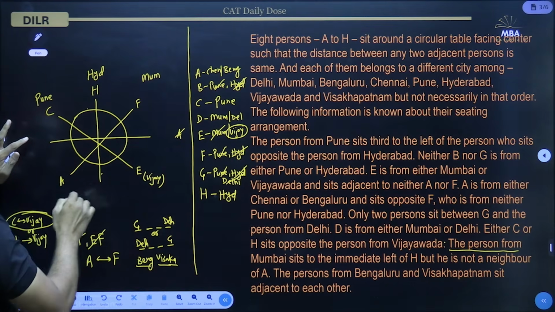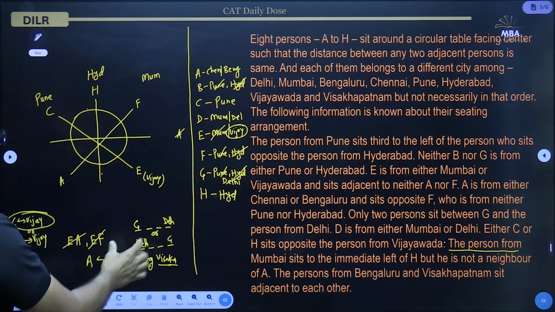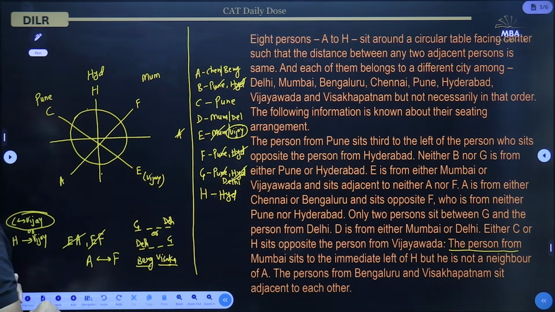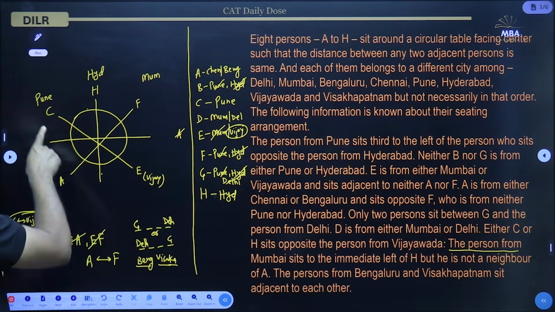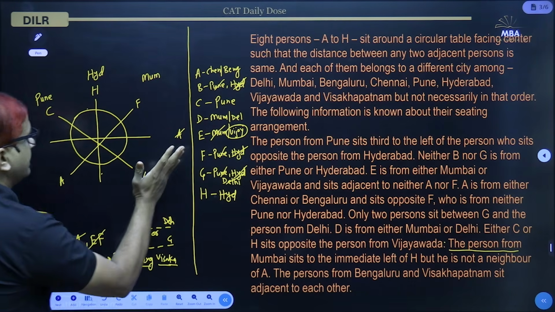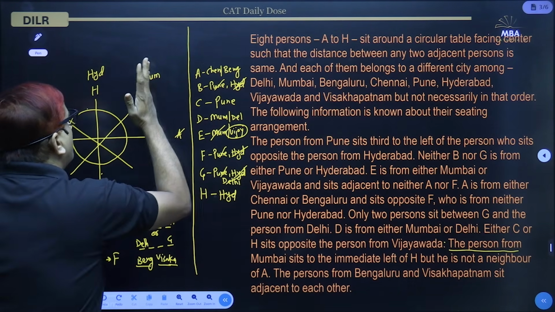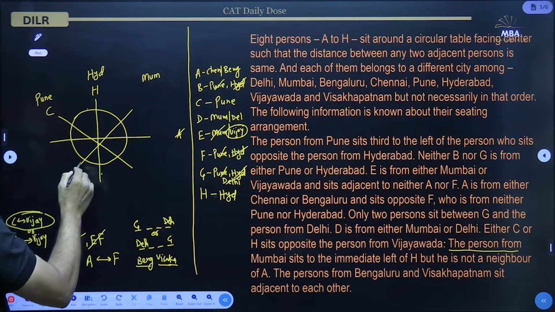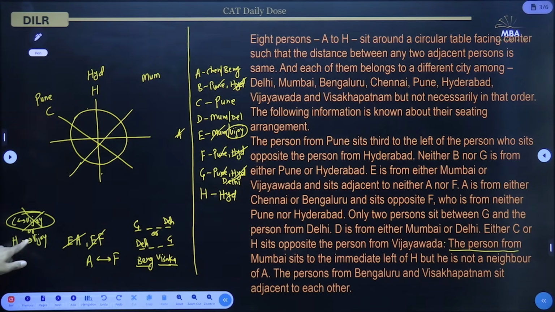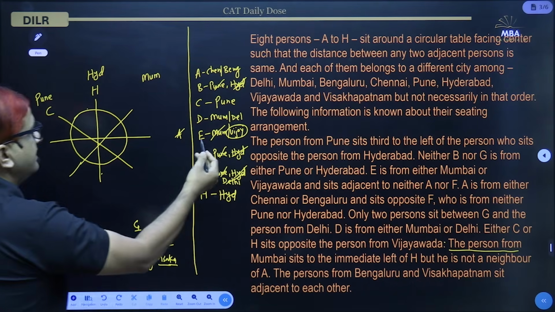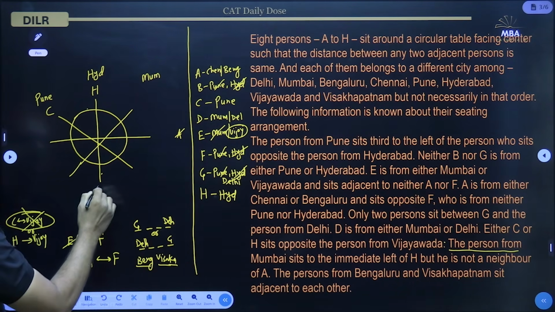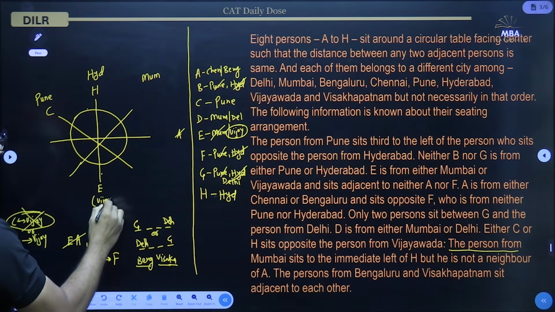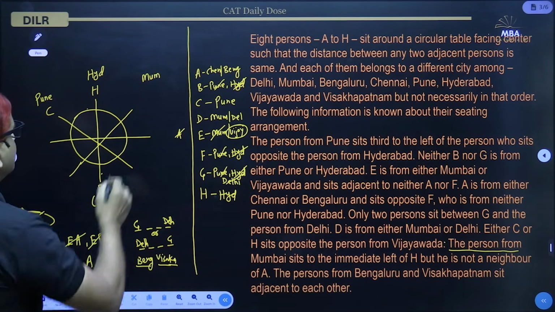So there is no place to put G. So this condition is not satisfied if we are putting E in front of C, that is, a person from Vijayawada in front of C. So that is not the case. If that is not the case, only one case is left. That means the person from Vijayawada, that is E, is opposite H. So E here is the person from Vijayawada and he is opposite H.